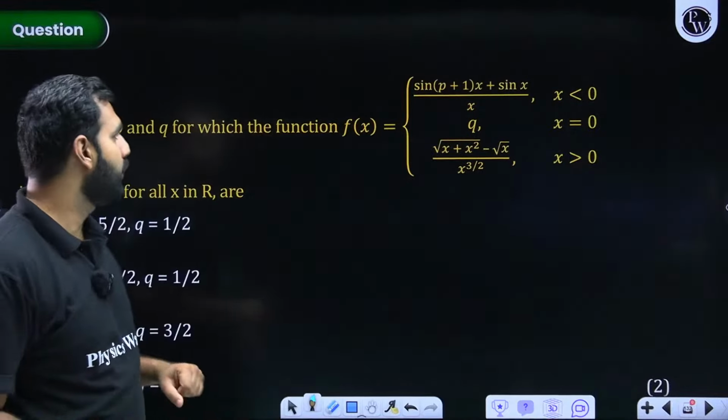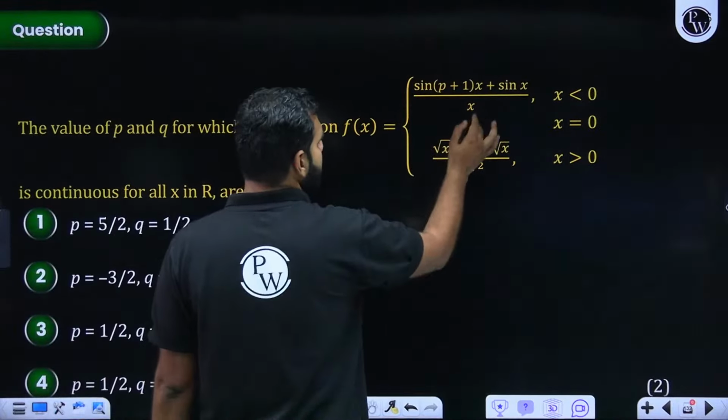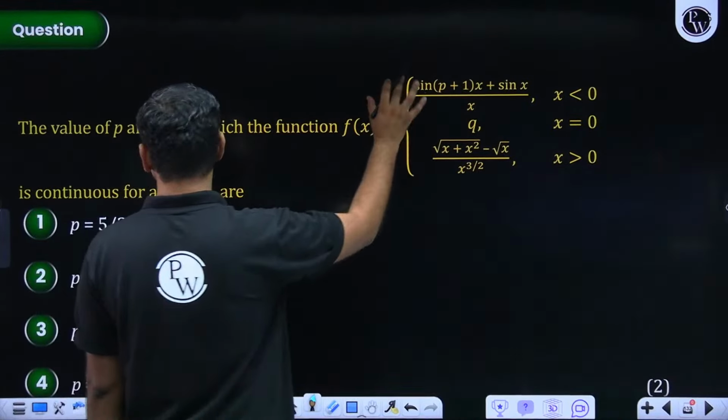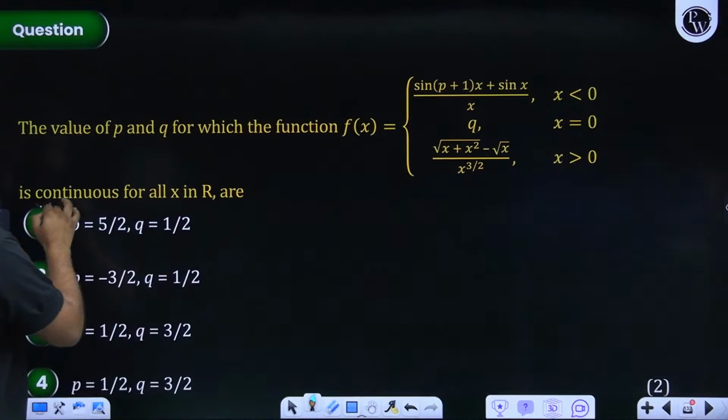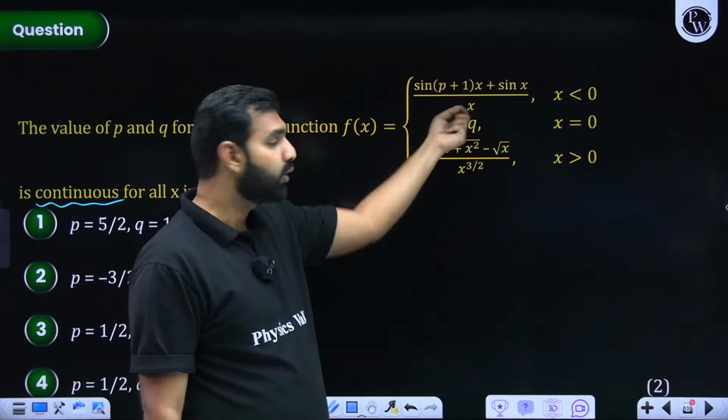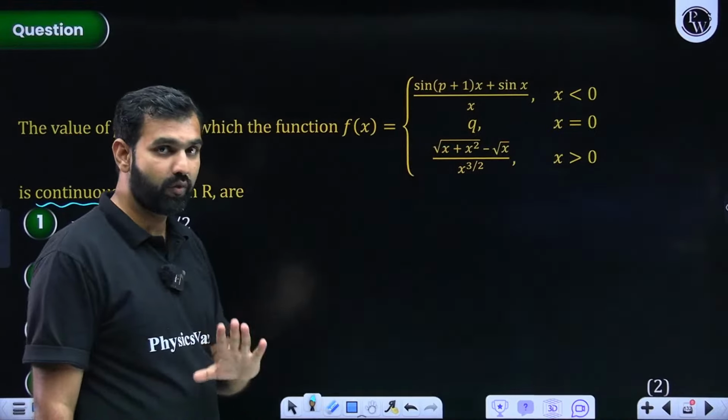Now, let's focus on this question. Sin of (p plus 1)x plus sin x. If I now focus here, I hope you all must agree, this is said to be a continuous function. If it is said to be a continuous function, its value at 0, its left hand limit at 0 and its right hand limit at 0 should be same. Everybody with me on this?